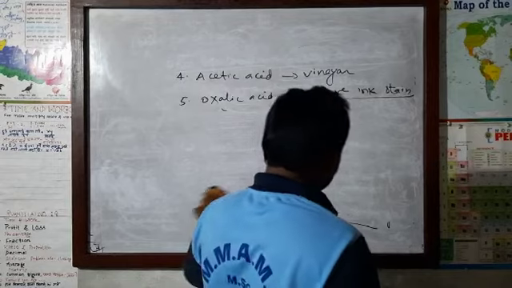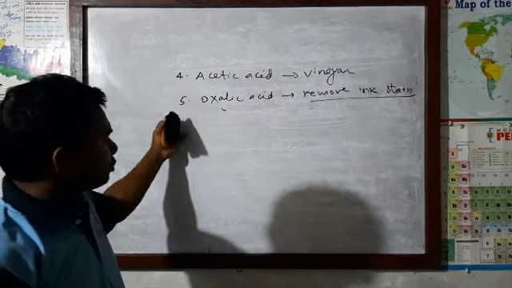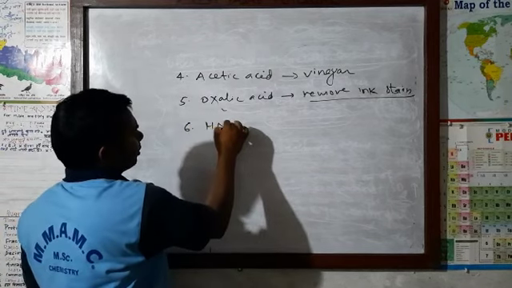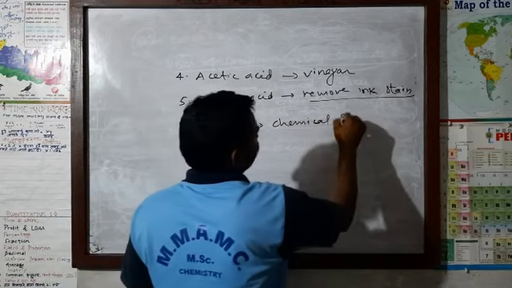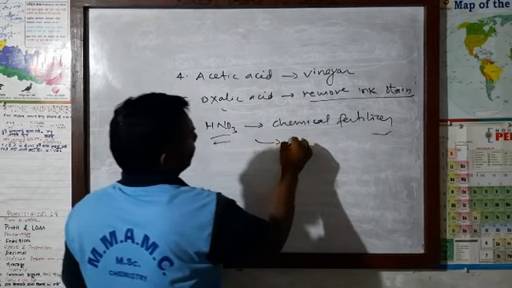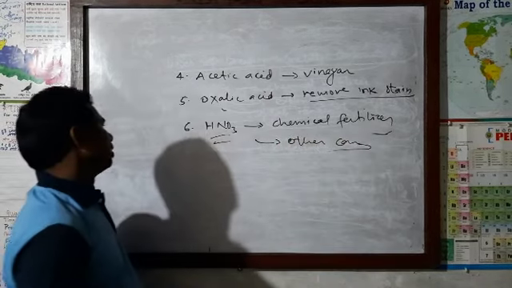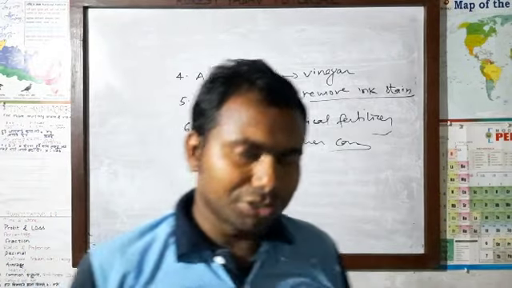So these are some uses of some acids. First of all, H2SO4, HCl, nitric acid. Nitric acid can also be used for making chemical fertilizer, and it is also used for making other organic compounds. There are so many acids that we use in our daily life.